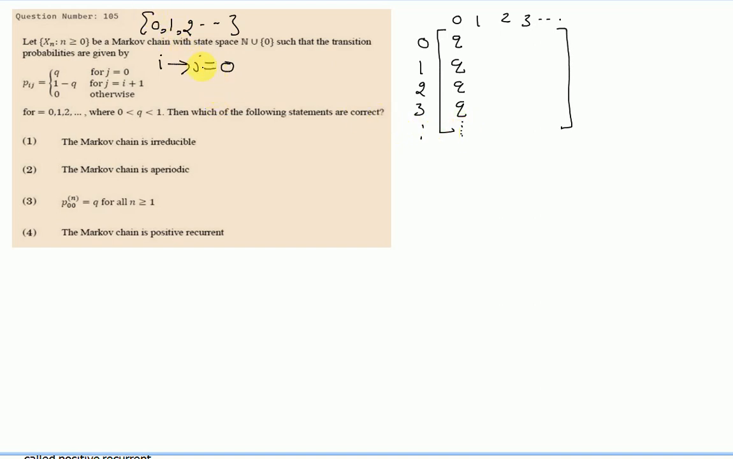And if we are going from state i to state i plus 1, then the probability will be 1 minus q. Means if we are going from state 0 to 1, the probability is 1 minus q. If we are going from 1 to 2, the probability will be 1 minus q, and again from 2 to 3 it will be 1 minus q. Then other transition probabilities will be 0.